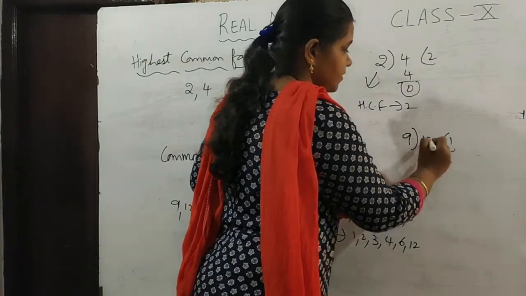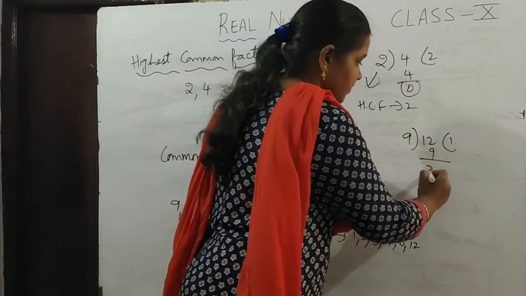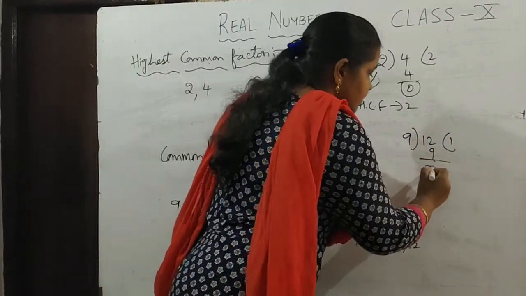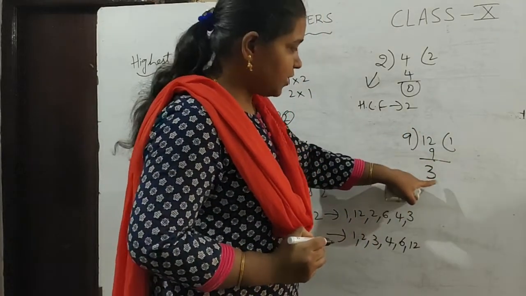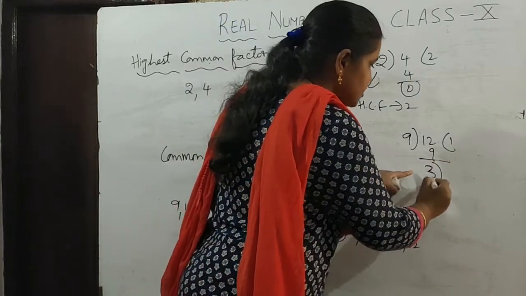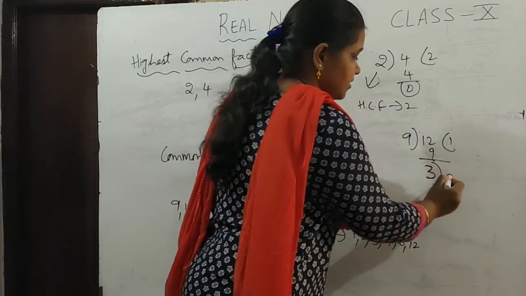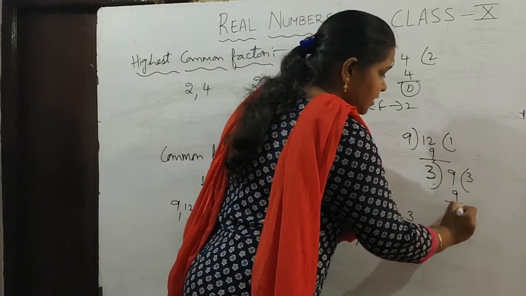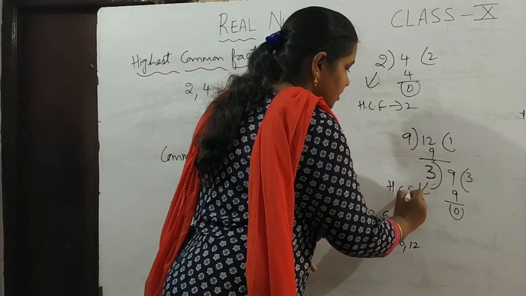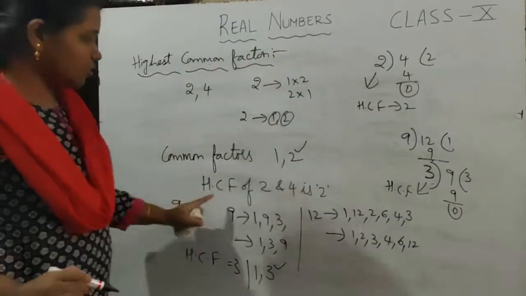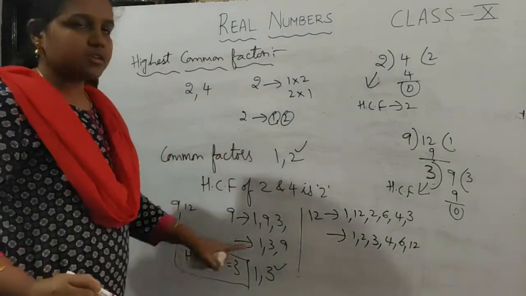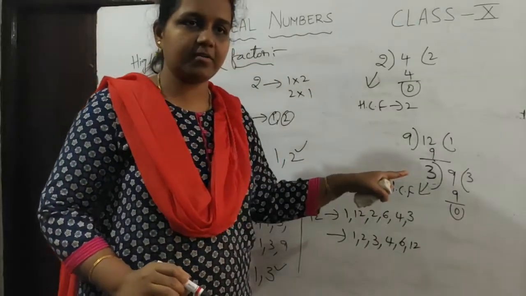9 1 is 9. 12 minus 9 is 3. Now here I did not get the remainder 0. I have to repeat this till I get the remainder 0. Again I have to divide by the divisor, 9 by 3. Then 3 3s are 9, 0. I got the remainder 0, so this is the highest common factor. Even by writing all the common factors, you get the HCF as 3. So in this way we can find the highest common factor.